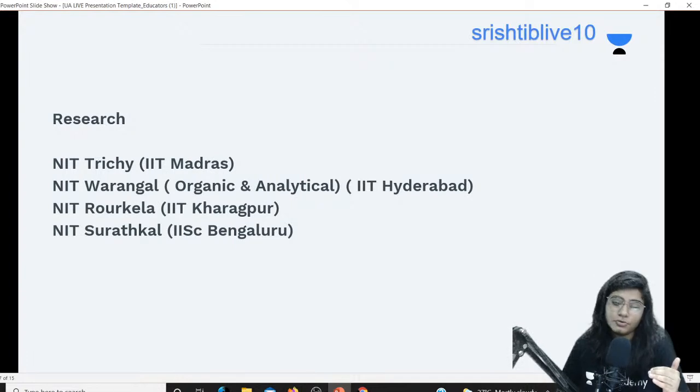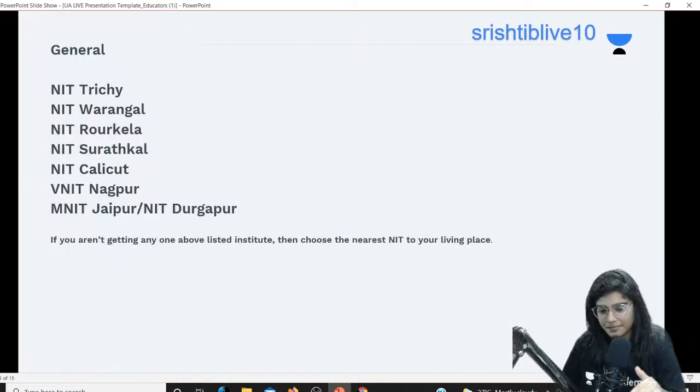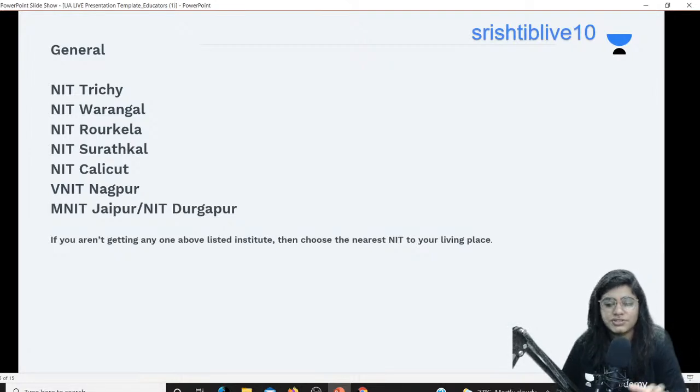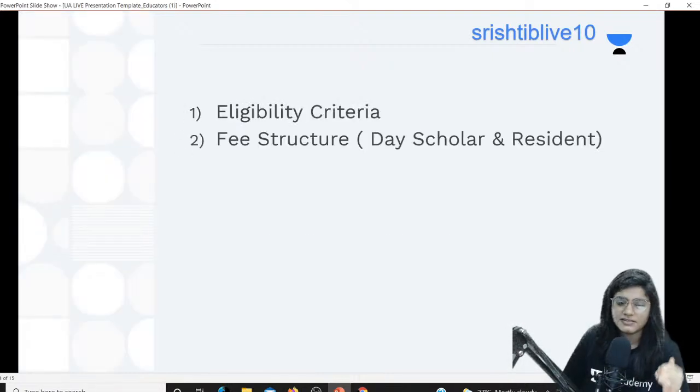Now what about those students who are not getting these 4-5 NITs? For those students you have to select the NIT which is near to your living place, okay? This is very important. If you are not getting these 5 or 6 NITs like NIT Trichy, NIT Warangal, NIT Rourkela, NIT Calicut, Nagpur, MNIT Jaipur and NIT Durgapur, okay? These are, I would say, the top 5 NITs. If you're not getting the top 5 NITs, then choose the NIT which is nearest to your living place, okay? Why am I saying so? There are two things in NITs: day scholar and resident, okay? What is a day scholar?